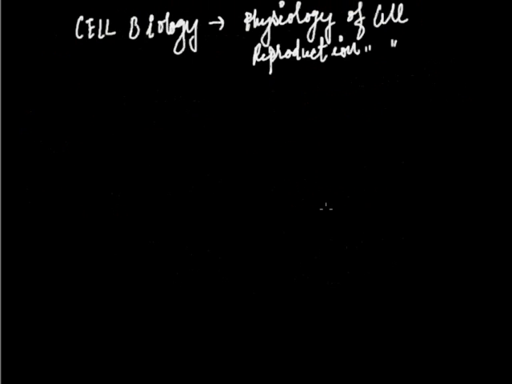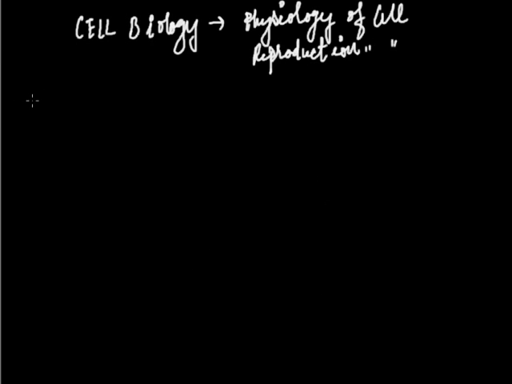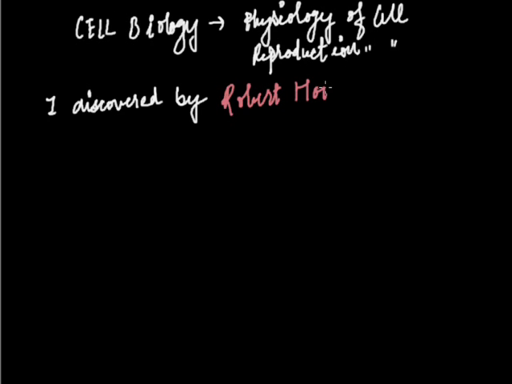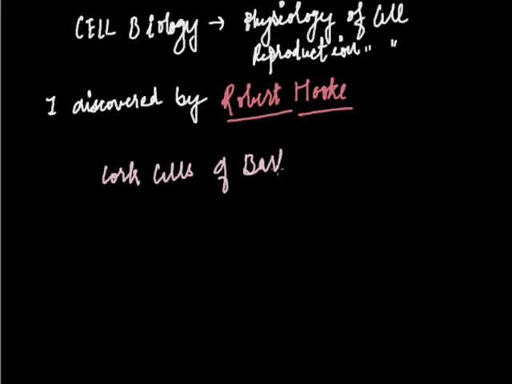Now coming to the discovery of the cell. Who discovered the cell first? The cell was first discovered by a person named Robert Hooke, who observed the cork cells. Cork cells are present in the bark of a tree. These cork cells are dead cells. So the cells discovered by Robert Hooke are dead.